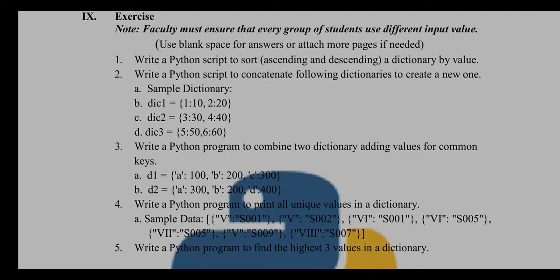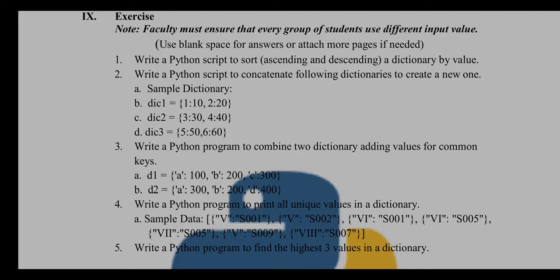First of all, write a Python script to sort, like ascending and descending operations, on a dictionary by values. Okay, write a Python script to concatenate the following dictionaries to create a new one. So all these dictionaries are created, dictionary 1, 2 and 3. You have to concatenate them into a new dictionary.